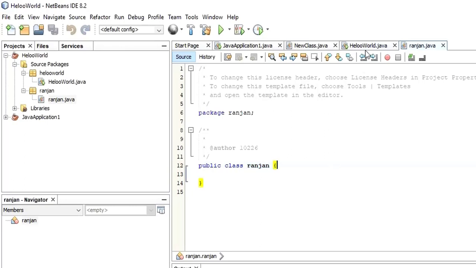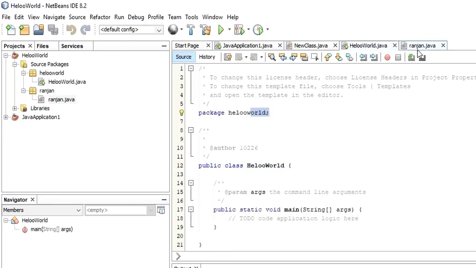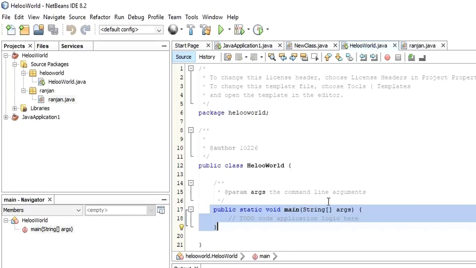I'm sure that you have noticed one thing. There is a difference between this class and this class. What is the difference? This class has got the main method, as you can see here, void main. Every program has got a main method, right? Even in a C program, we have the main method. In a C++ program, we have a main method. All programs have a main method. What is the use of the main method? That is the method which is going to be executed by the compiler, right? So whatever you call in the main method, that is what is going to be executed.